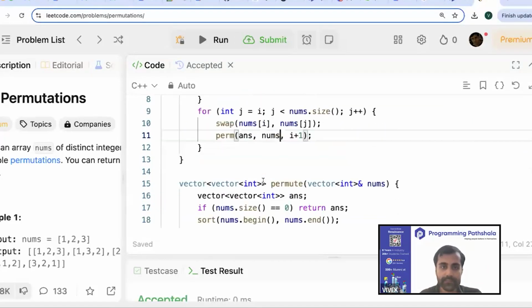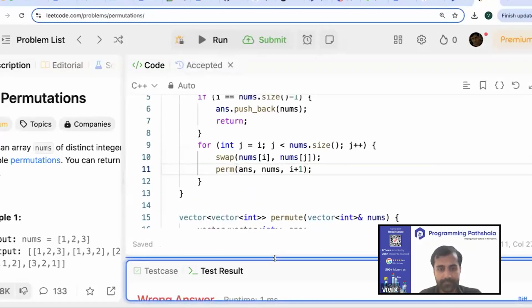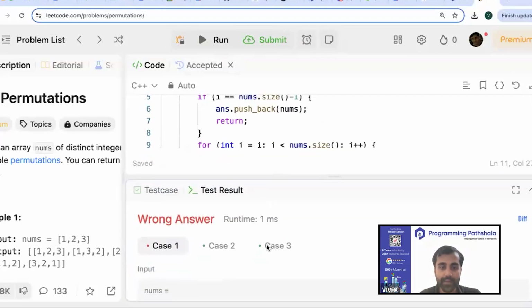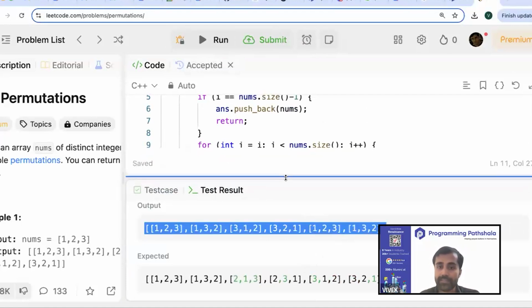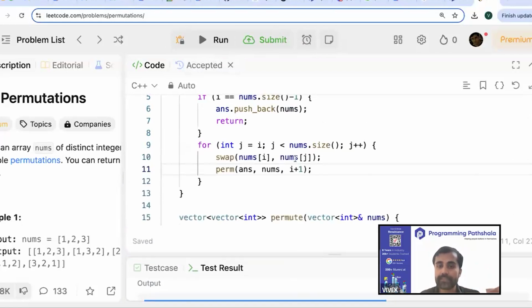If I do this thing and if I run my code, you will end up seeing that I'm getting wrong answers. You can see that 1, 2, 3 has got printed 2 times. So I told you, right? I told you that no permutation starting with 2 will be printed. So I had to print these 2 permutations, but I could not print that. And why did it happen? Because I'm passing it by reference, and because of that, the things are changing.